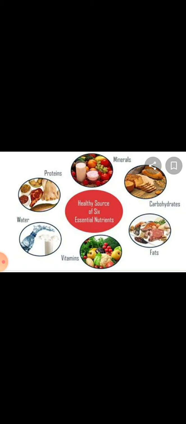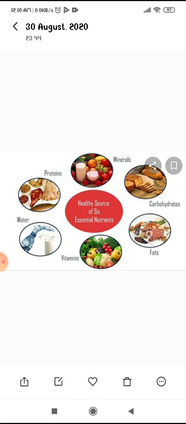The body takes the nutrients, meaning protein, minerals, carbohydrate, fats, vitamins and water. These components do their work. Protein maintains our body, minerals and vitamins protect our body from diseases, carbohydrate and fat give us energy, and water also is very important for us. In these ways you can define nutrition and nutrients.